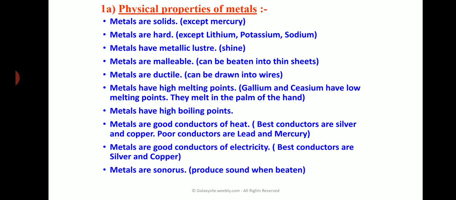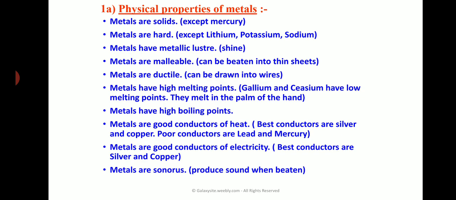Then metals have high melting points. High melting points means they need a lot of heat to melt. But gallium and cesium have a very low melting point. They melt in the palm of the hand. Just when we keep it on our palm, it starts to melt. So they have a low melting point, but all the other metals have a high melting point. And metals have a high boiling point also, as well as a high melting point.